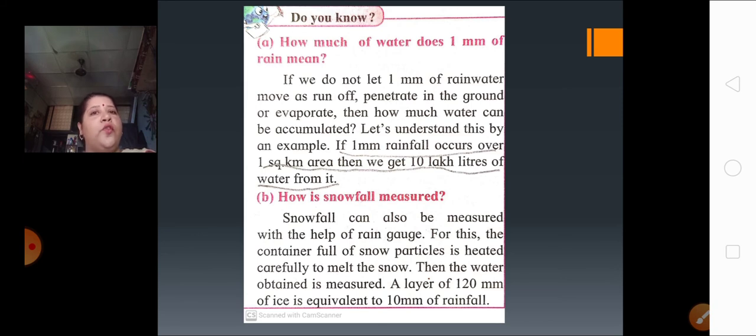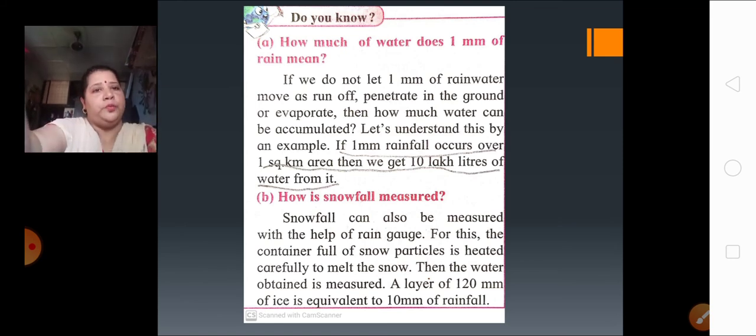Now the next question: how is snowfall measured? In the previous part we have learned how rainfall is measured, correct? Now let's see how snowfall is measured.